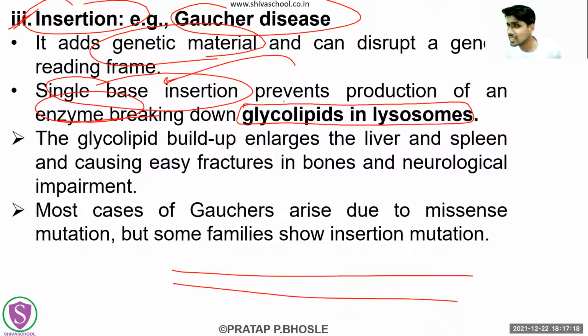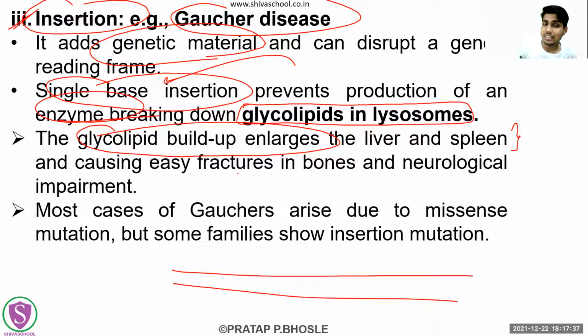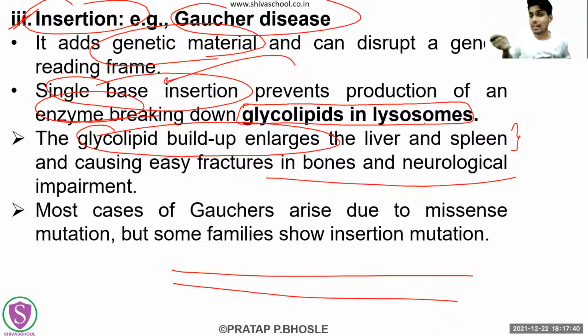Obviously if the glycolipid-breaking enzyme is not synthesized because of the single base insertion, then ultimately the glycolipids will not break apart. The glycolipids will build up in the large liver and spleen cells. Then ultimately the effect will be that your bones become very brittle, so they may get easily fractured, and there may be some neurological impairment too.